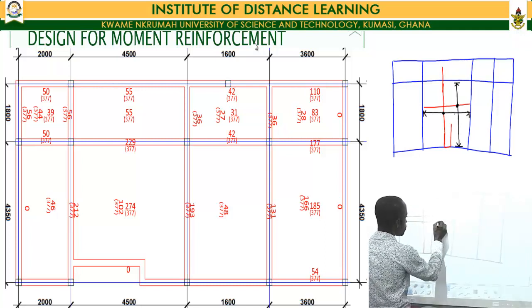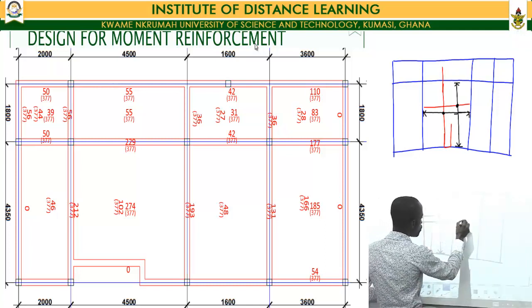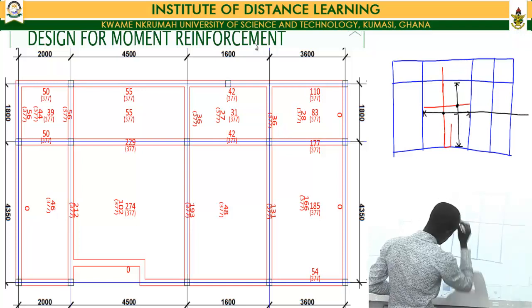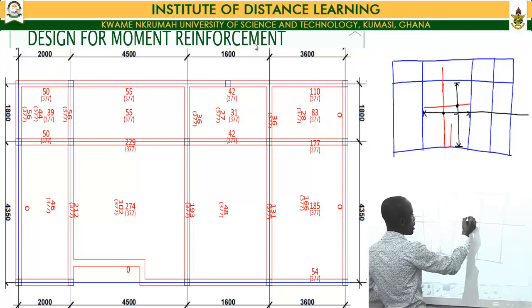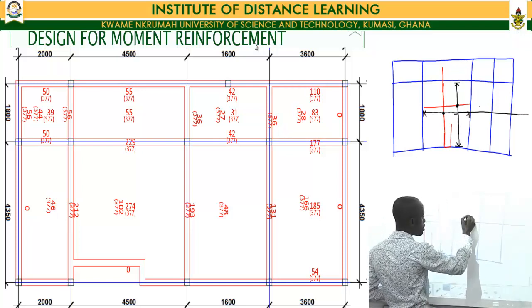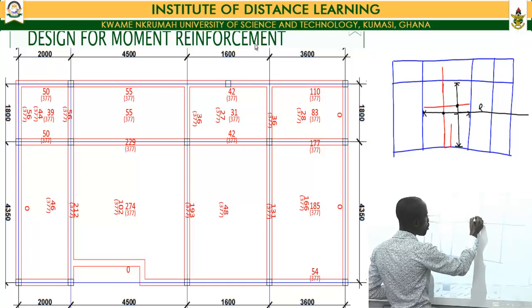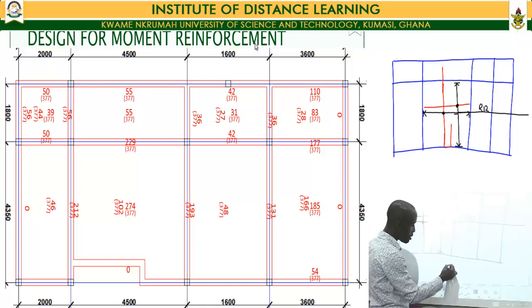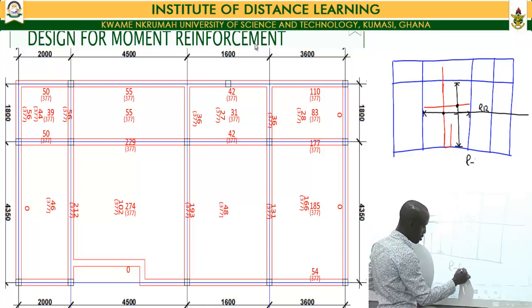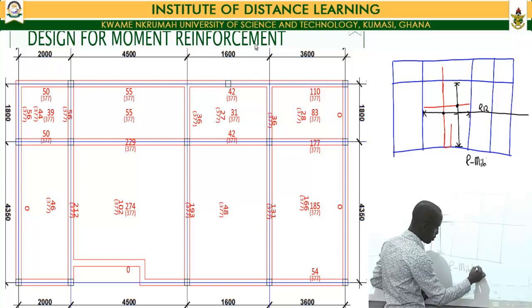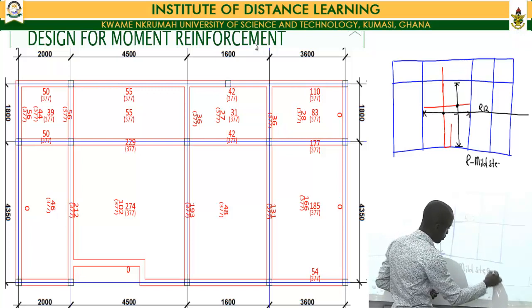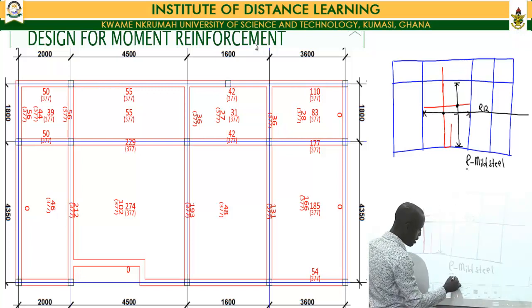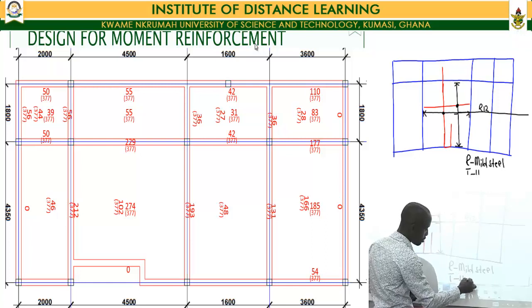So after placing the reinforcement, you now adequately label the reinforcement. Now I can label this bar as R12. The R represents the type of reinforcement we are dealing with, where R means mild steel, and T is for high tensile steel.